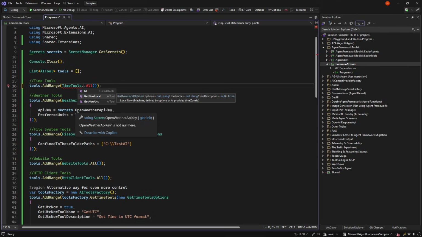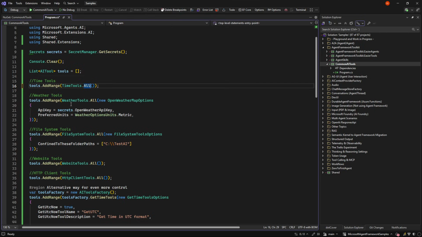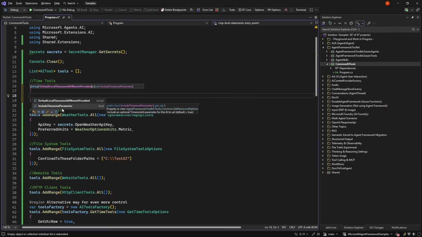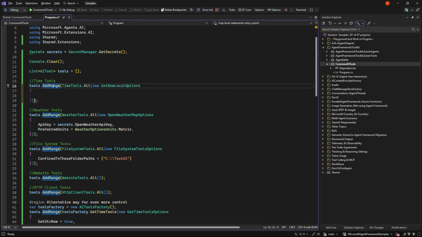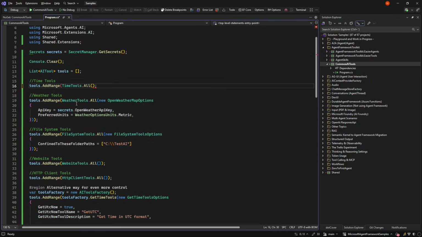And these tools can be controlled in various different ways. So for example, the local tool here, you can control if it should have a time zone parameter or not, or if you want to control the time, so the local time everywhere. If not, it will just take the local machine's local time. But you can get the tools like that.